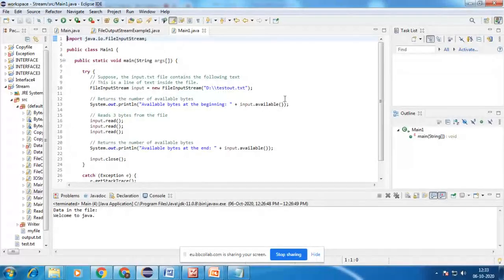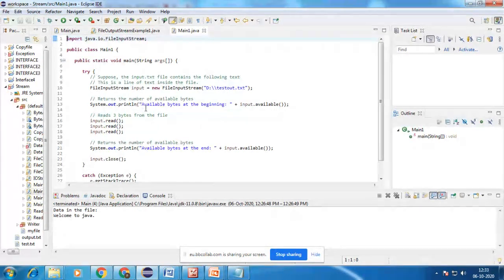After this, input.read means it performs the read method, which reads a byte. So it reads 3 bytes from the file. After reading these 3 bytes, it returns the number of available bytes now.